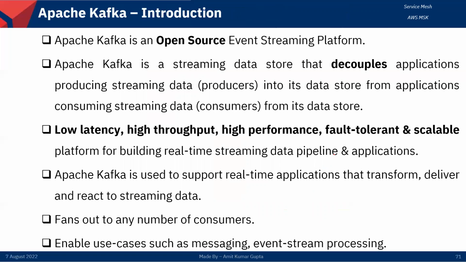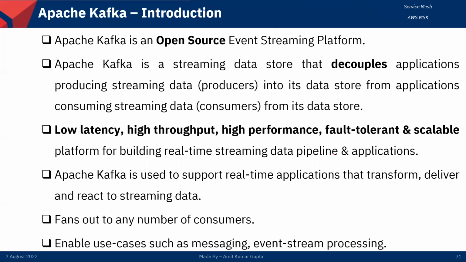So, Kafka, an introduction. Apache Kafka is a very important and popular tool. It is an open source event streaming platform, an open source project under the Apache Foundation. It is much like Kinesis. It offers low latency and extremely high throughput, and it can fan out to thousands of customers without really affecting the performance of the system.